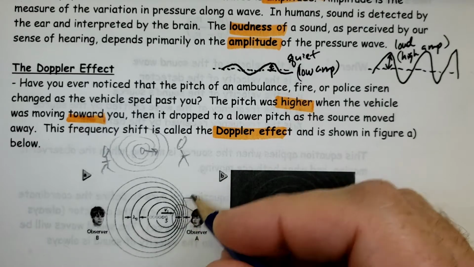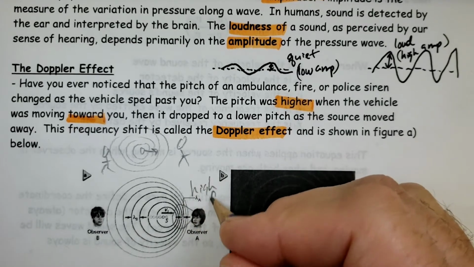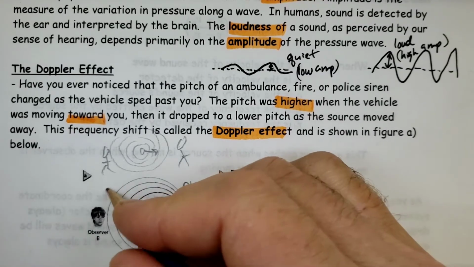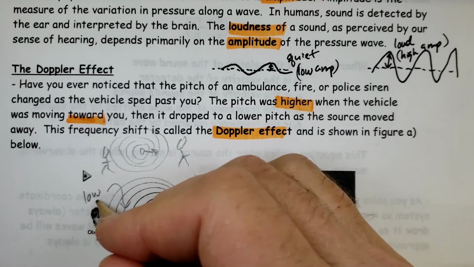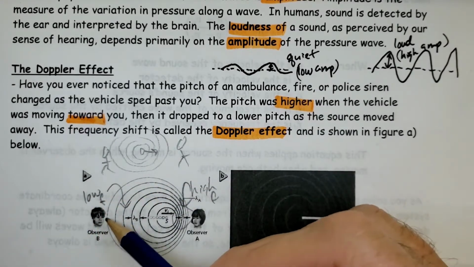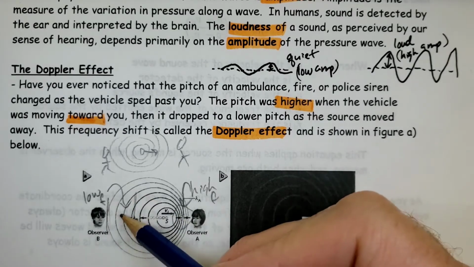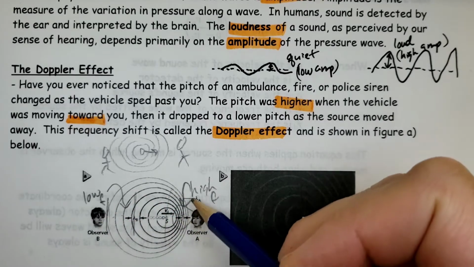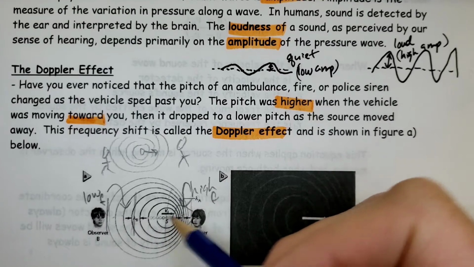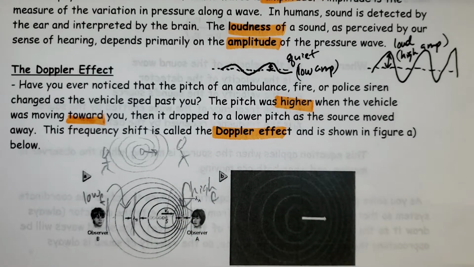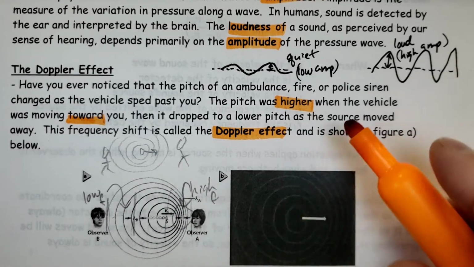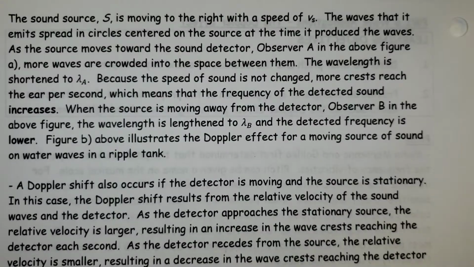So there's a high frequency here, and then there's a low frequency here. Less cycles per every second. If I take this area right here, there's 1, 2, 3. If I take that same area here, there's around 10. So the apparent shift in frequency is what we register there.